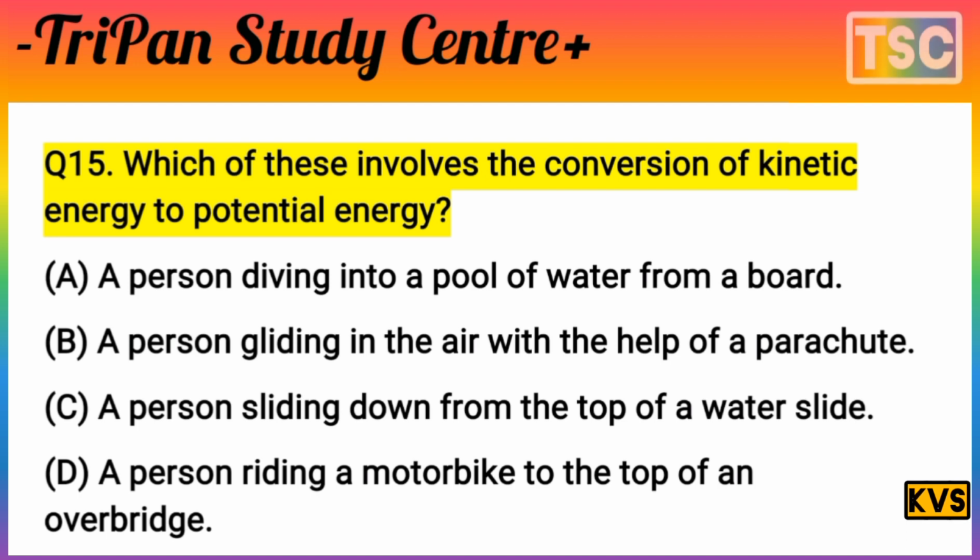It means option D is correct. A person riding a motorbike to the top of the overbridge. Option D is correct.